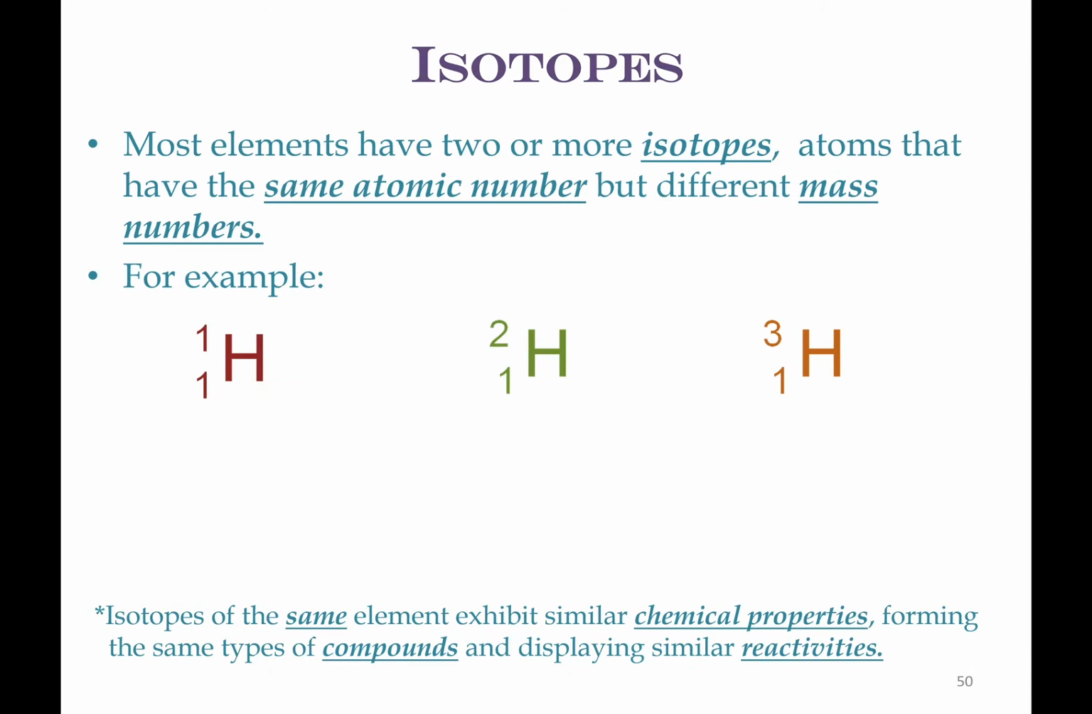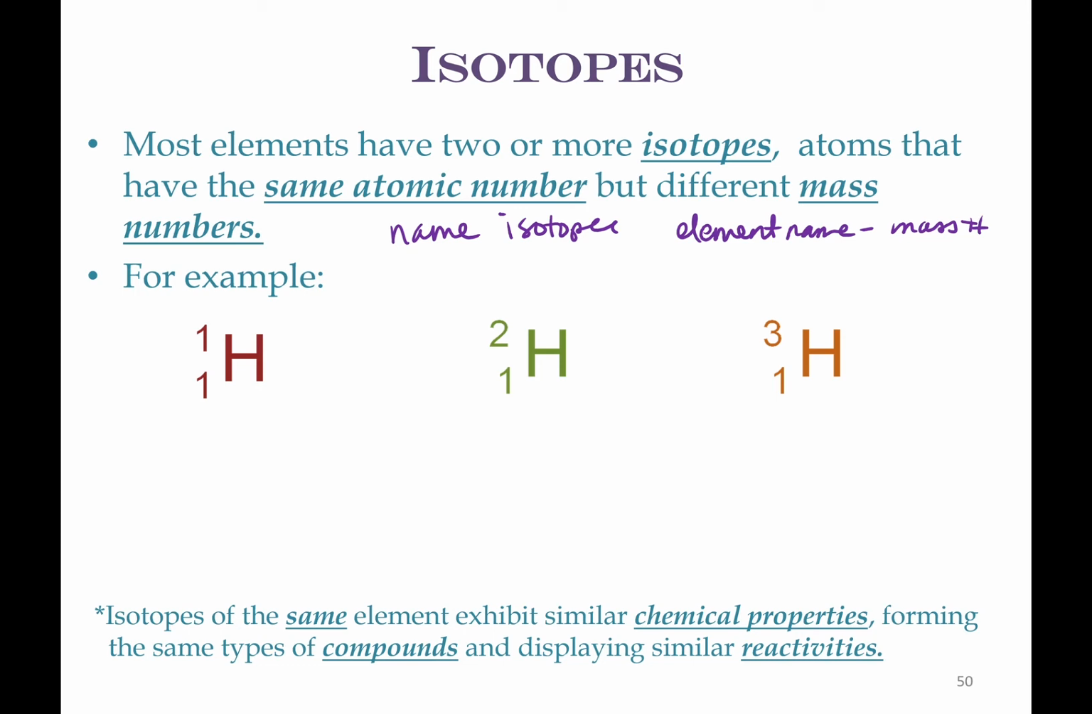So isotopes: most elements have 2 or more isotopes, which are elements that have the same atomic number but different mass numbers. These are the 3 for hydrogen. Now remember, when we name our isotopes, we take the element name, a dash, and then the mass number. The ones for hydrogen actually have special names just because it's hydrogen and they're used a lot. So this is hydrogen 1.